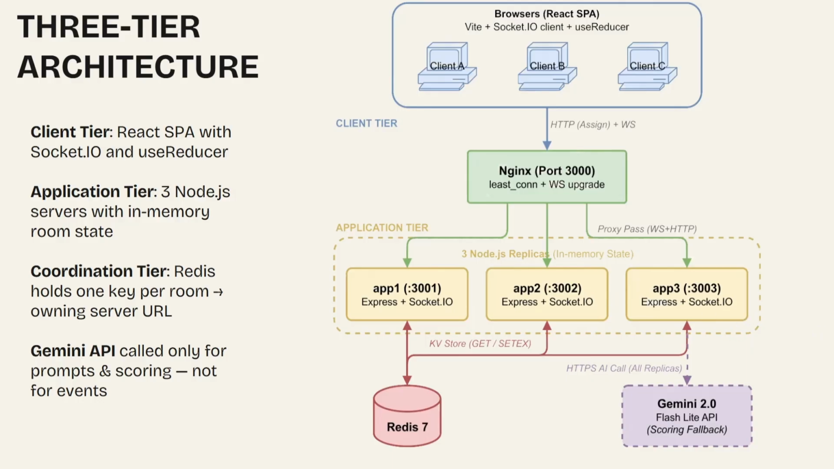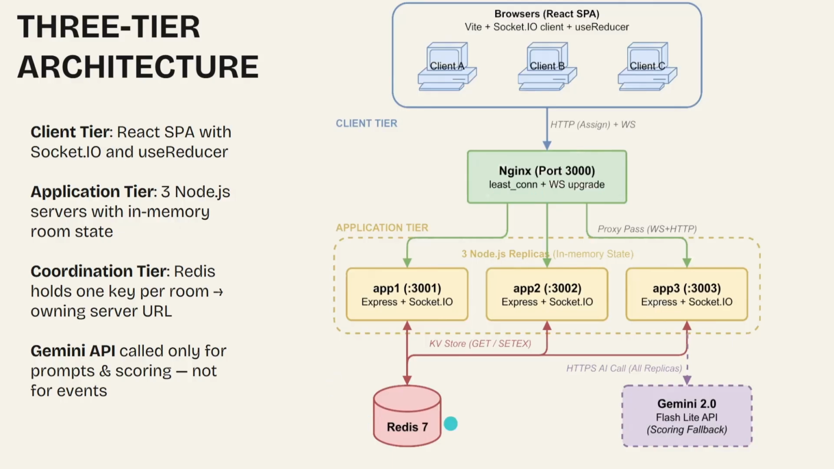Between client and server, we have a load balancer. Its job is to route the connection of a client to a specific server. Client A could be routed to server app 1, or client A could be served by server app 2. It depends on the load balancer.